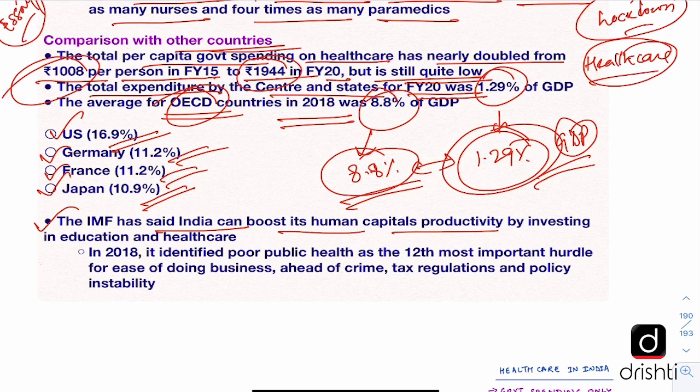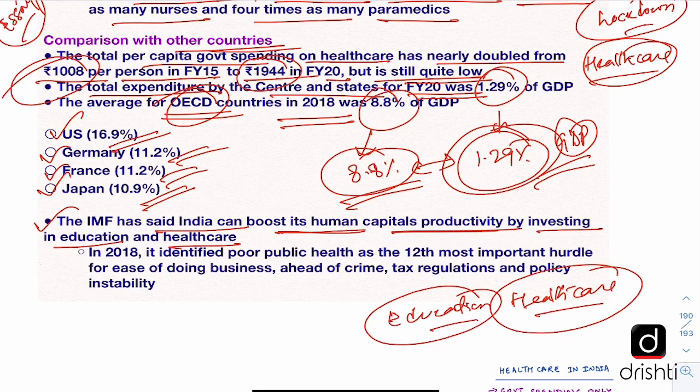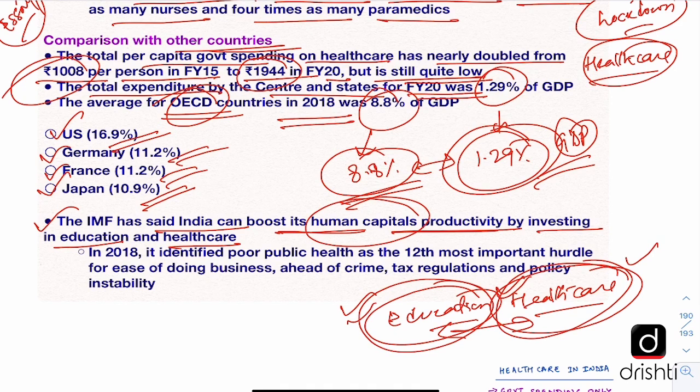Also, the IMF has said that India can boost its human capital's productivity by investing in education and healthcare. So education and healthcare remain two major sectors on which the government needs to prioritize its spending. Better education will lead to better healthcare and vice versa.